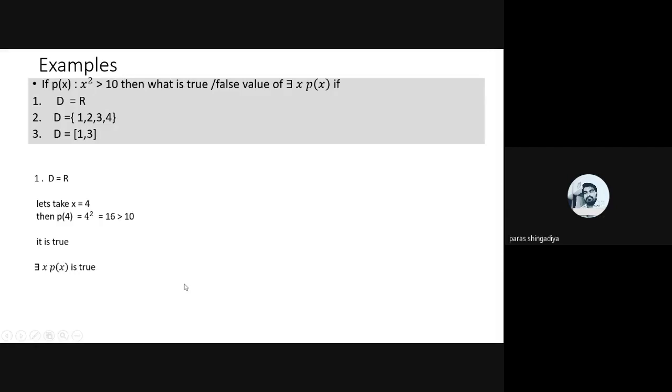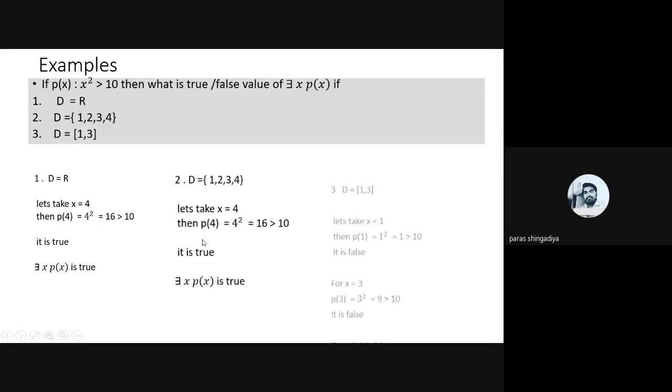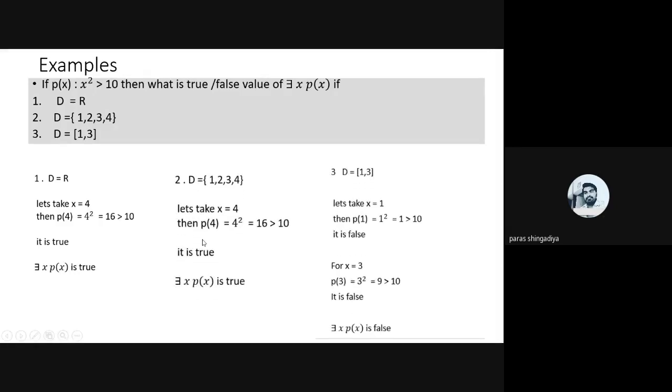Okay, so let us check these examples. Again we consider the same example, which we had already discussed for every x p(x), but let us use this data for the there exists x p(x) answer. p(x) is given as x square greater than 10, and you have to predict the true or false value of there exists x p(x) for the domain D equal to R, D equal to 1 2 3 4, and the third one, D equal to 1 3.